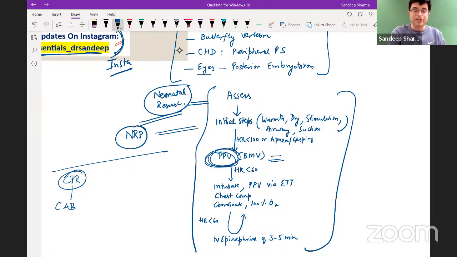So NRP is totally different. A newborn is totally different from older children. In CPR, the concept of 1 rescuer, 2 rescuer applies. Here, no person can do resuscitation alone. You always do it as a team. So 2 people are always required. Ideally 3 people. One of the nursing staff should also be there.